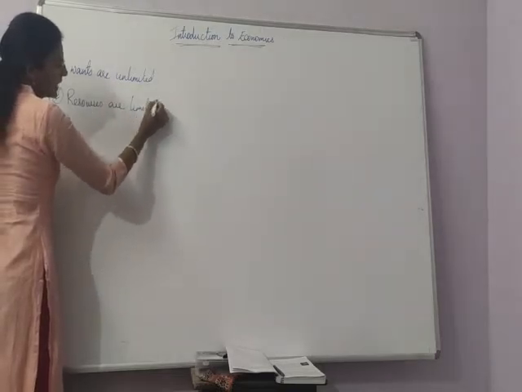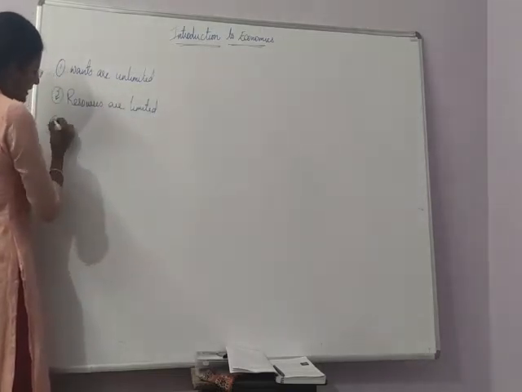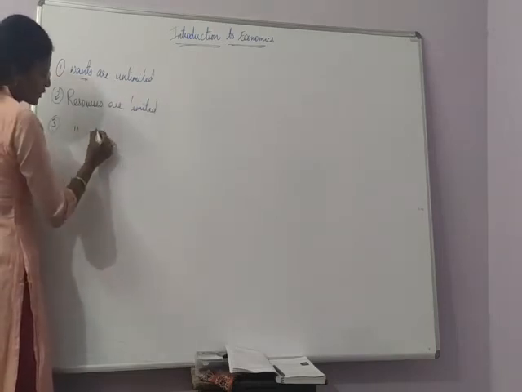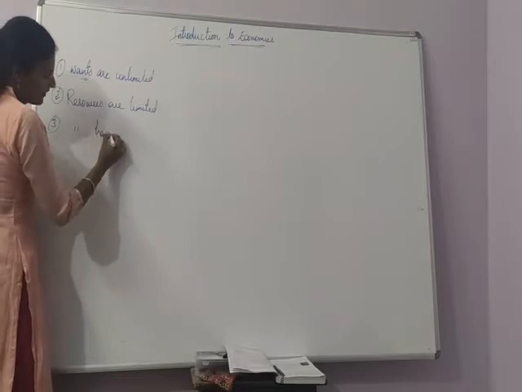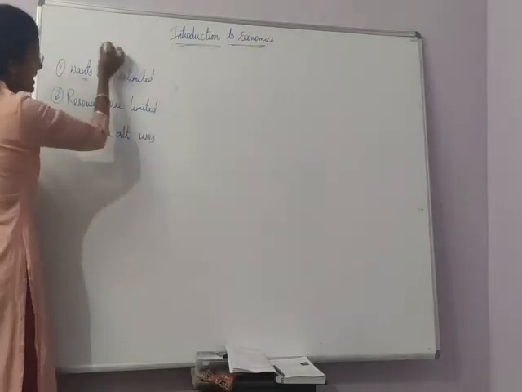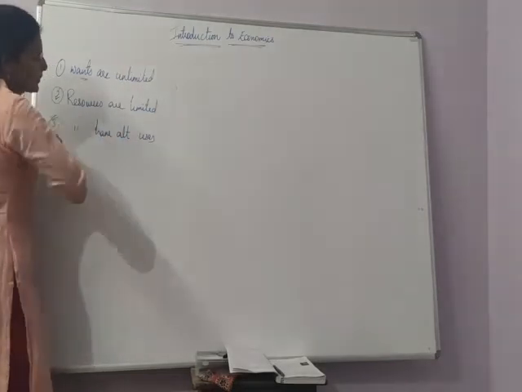These resources which satisfy the wants also have alternative uses. This is the important topic which I explained yesterday.